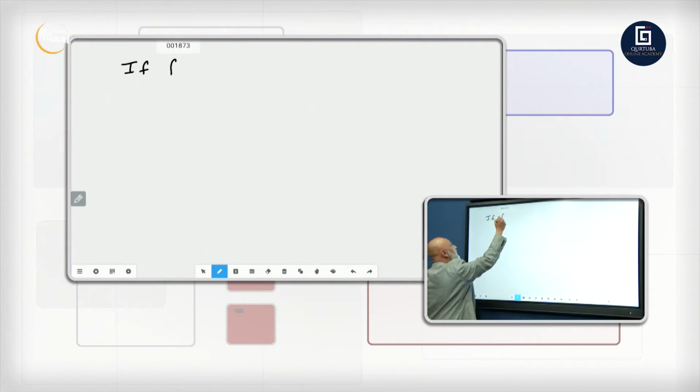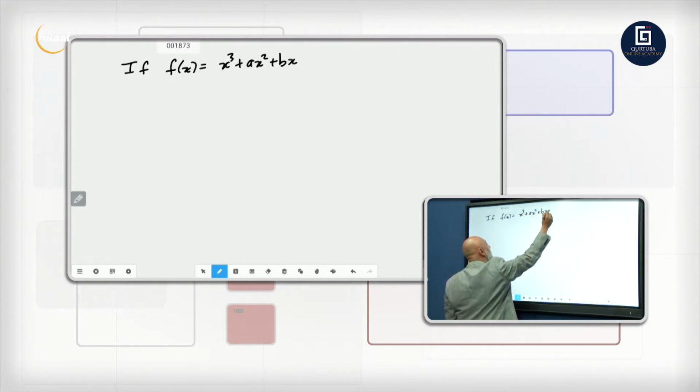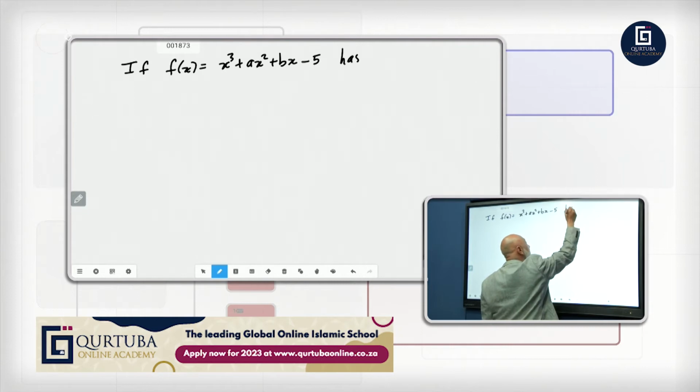Right, so we go. If f of x is equal to, let's say, x cubed plus ax squared plus bx minus 5 has a tangent.